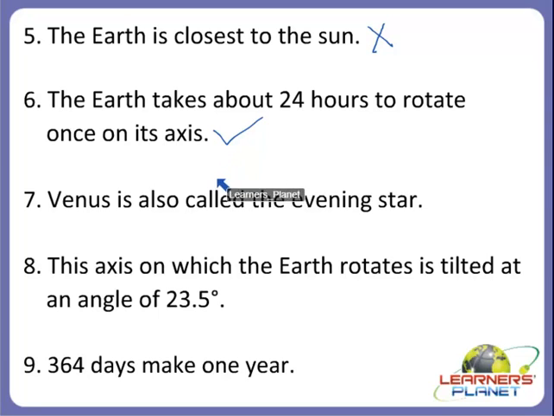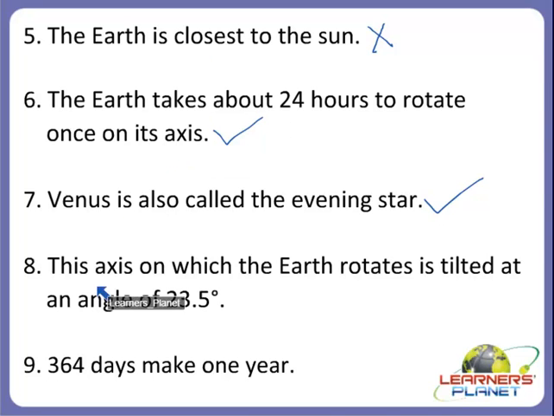Alright children, now the next one. Venus is the planet which is also called as the evening star. So is this the correct one children? Do we call Venus as the evening star? Yes children. And why is it called the evening star? Yes children, it is the second planet in the solar system and is the hottest of all. And because of this hotness, Venus is also called the evening star. So in the evening you might see the bright star in the sky, and that is the Venus, right? So this is the correct statement.